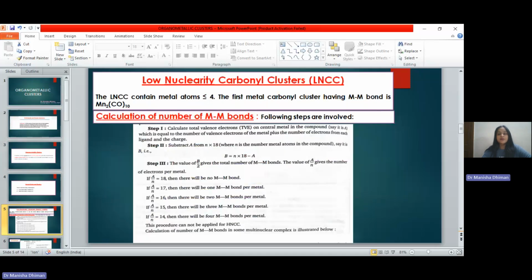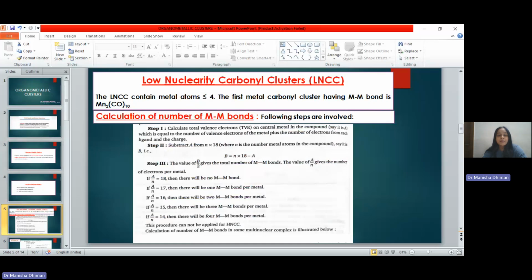Coming to low nuclearity carbonyl clusters. Low nuclearity carbonyl cluster means the number of metal atoms in these clusters will be equal to or less than 4. The first metal carbonyl cluster which was studied was Mn2(CO)10. Now let us say there is a metal carbonyl cluster which contains 3 metal atoms. We do not know what kind of bonding is present between the metal atoms, whether every metal atom is singly bonded to another metal atom or every metal atom is doubly bonded to two other metal atoms.